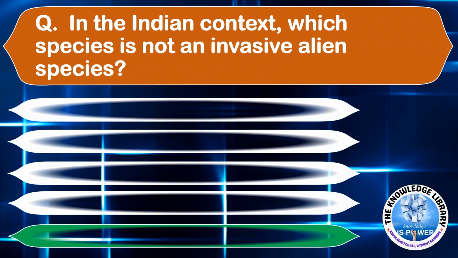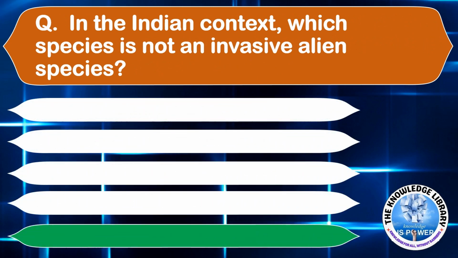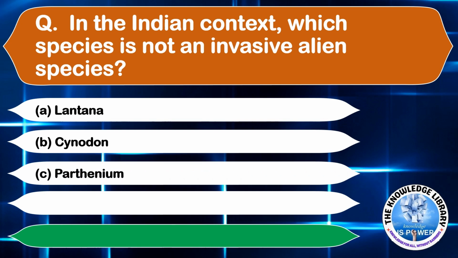In the Indian context, which species is not an invasive alien species? Option A, lantana. Option B, cynodon. Option C, parthenium. And option D, eichhornia. The correct answer is option B, cynodon. Moving on to the next question.